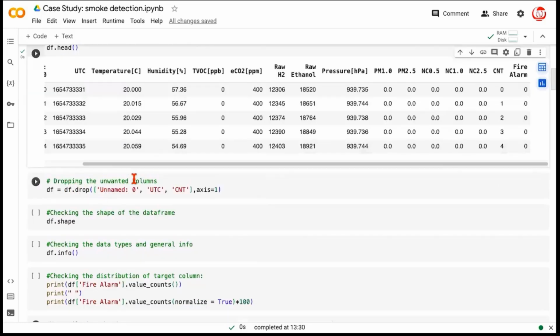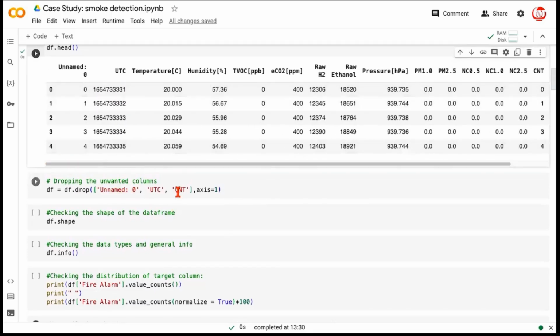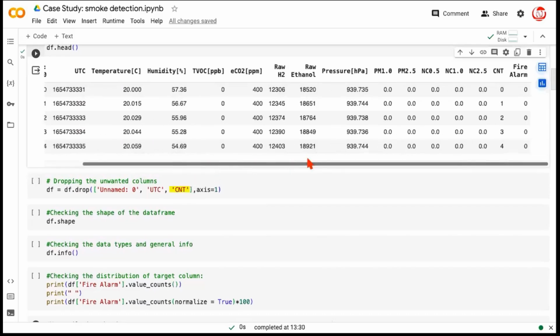So we can drop the columns that we are not going to use. So we're dropping the column called unnamed, which in any case does not contain any information. We're dropping the column called sample counter or CNT, because this is just a sample counter, kind of a serial number column. And we are also dropping UTC. While there may be some relevance to the timestamp, we are more interested in seeing the influence of the other variables on the target. So we, in this case, choose to drop the variable called UTC, and we'll proceed with that.